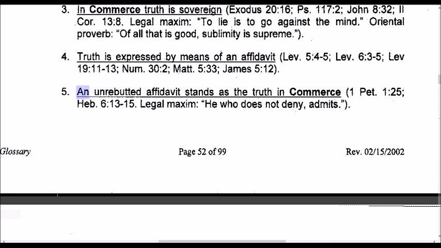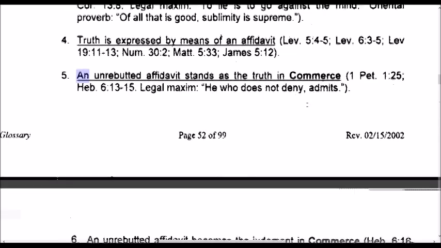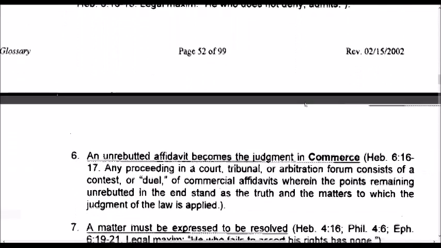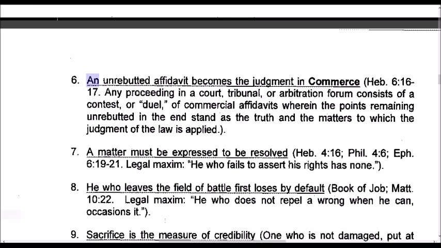5. An unrebutted affidavit stands as truth in commerce. 1 Peter 1:25, Hebrews 6:13-15. Legal maxim: he who does not deny admits. 6. An unrebutted affidavit becomes a judgment in commerce. Hebrews 6:16-17.